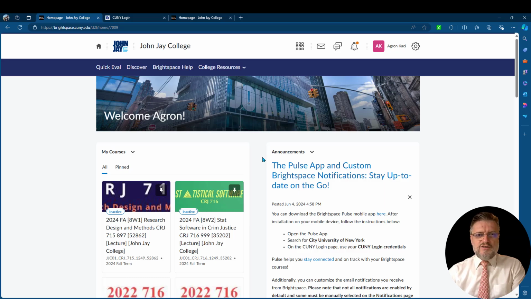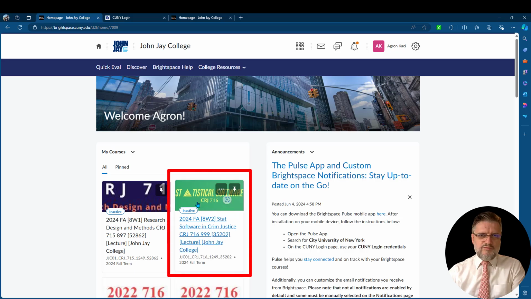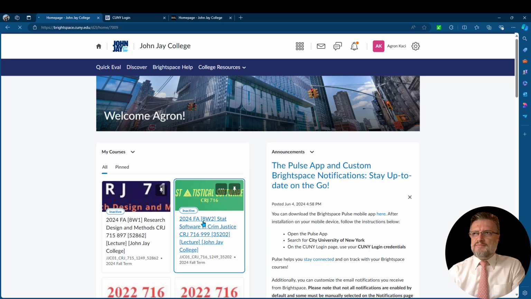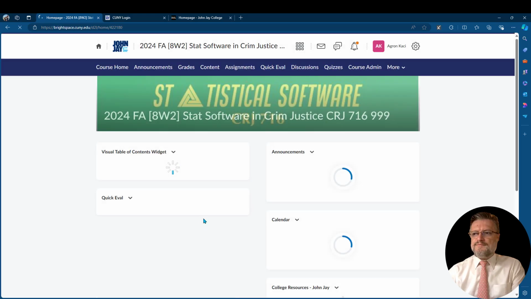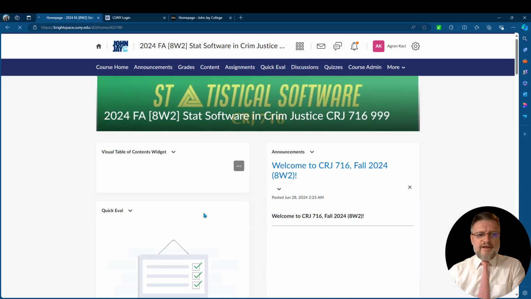Find your CRJ 716 course, which is this one right here. You'll notice that I have placed a green header for Statistical Software CRJ 716, so it will be easier for you to find our course. Once you click on the course's name, you'll be taken straight to the course.